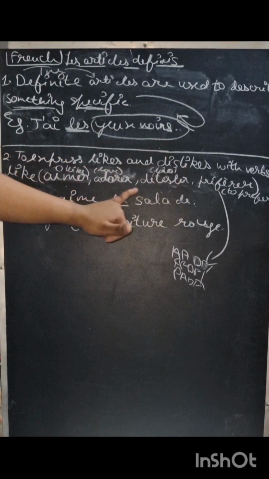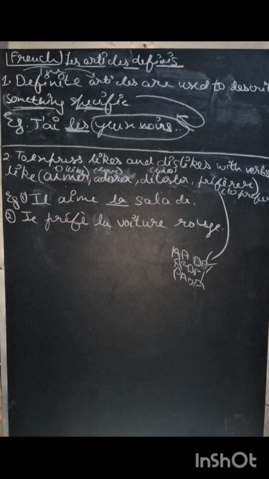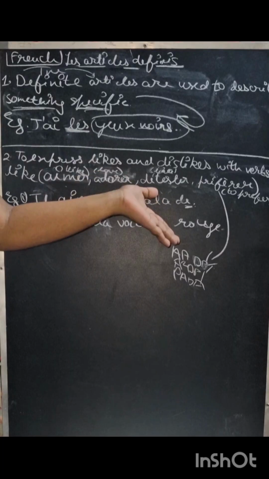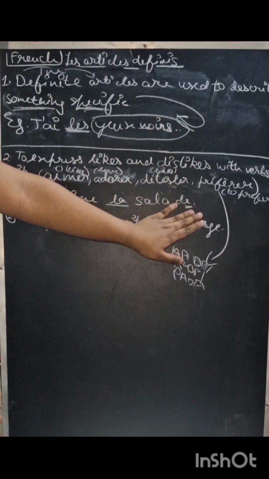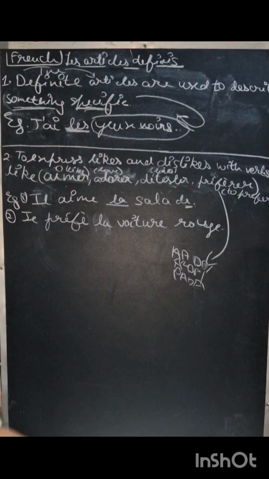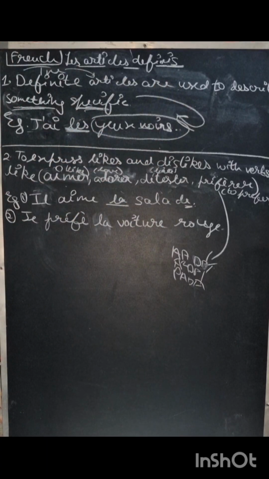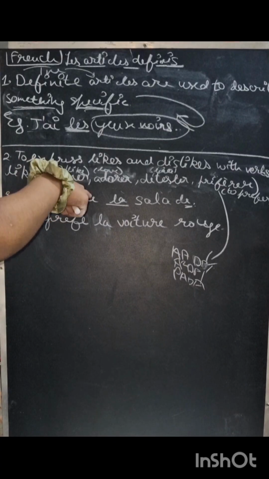Il aime la salade, which is he likes the salad. Okay. Salade has an e, which describes the feminine noun, and we use la with a feminine noun as we have learned in the start of the video. So it goes with la. Now, why do we use la here? Because it is not even the most specific, but we studied one condition now.